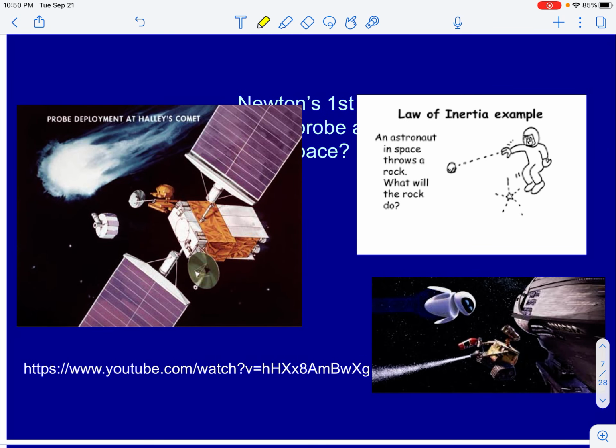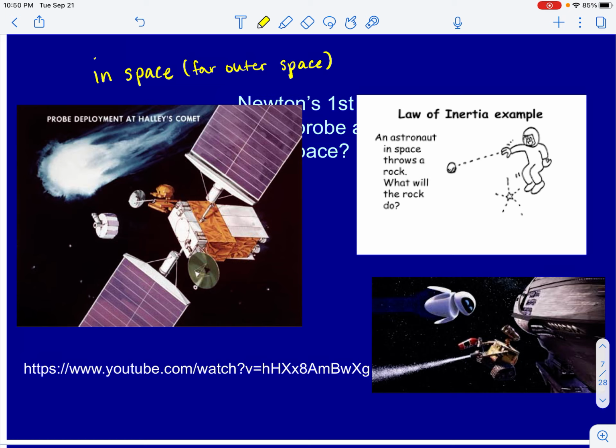The place that we can see true inertia would be outer space. So I want you to understand, anytime we talk about being in space, we are going to say that we are in space, but I want you to interpret that as far outer space. And what do I mean by that? We are far enough away from the Earth that Earth's gravitational pull does not affect the object.